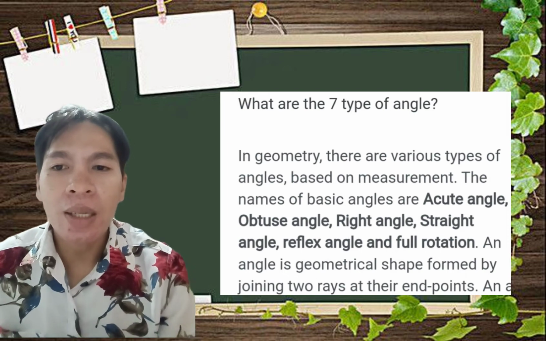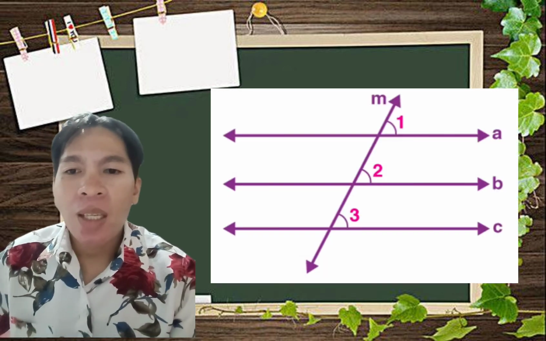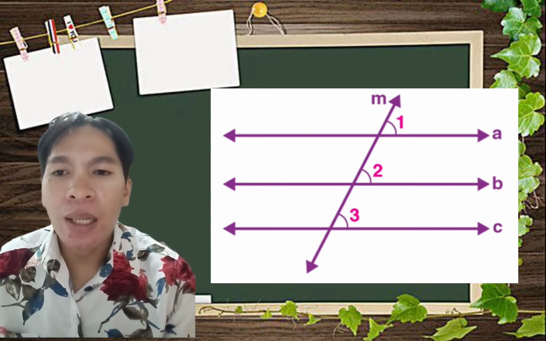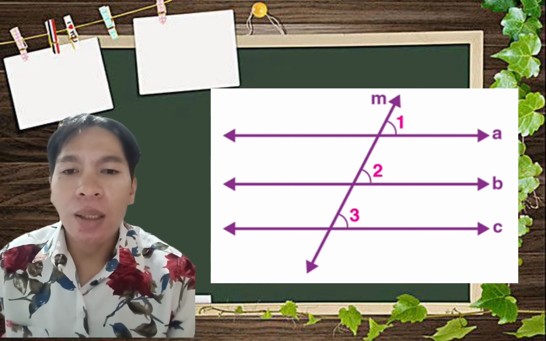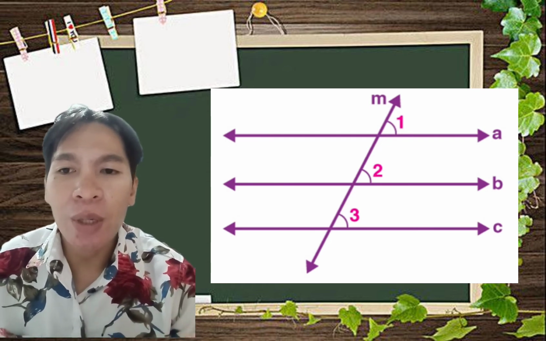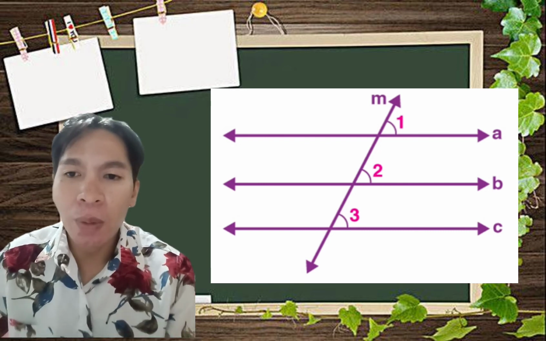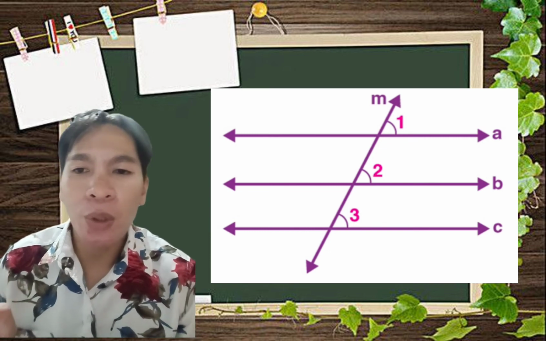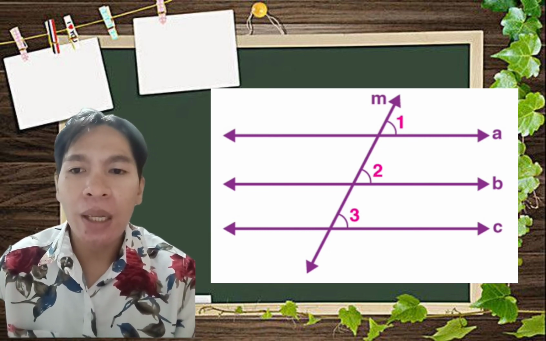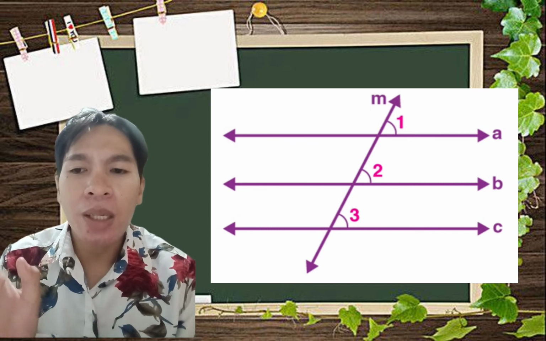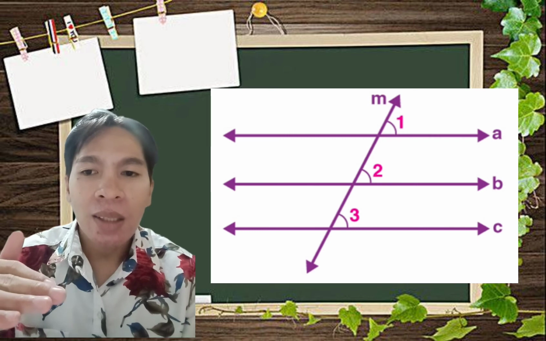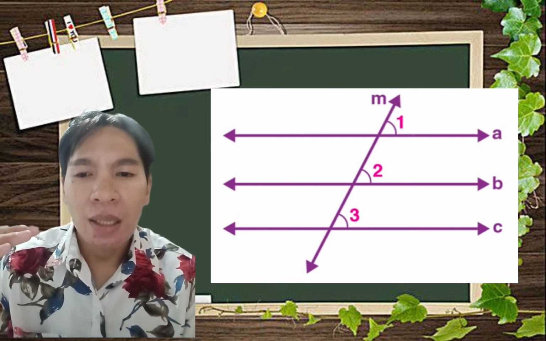Showing in the examples, line A, line B, line C, and there is a transversal line M. So therefore, the angles that these lines have because of the transversal, like angle 1, angle 2, angle 3, are equal. In this example, line A is parallel to line B, line B is parallel to line C, and line A is parallel to line C.